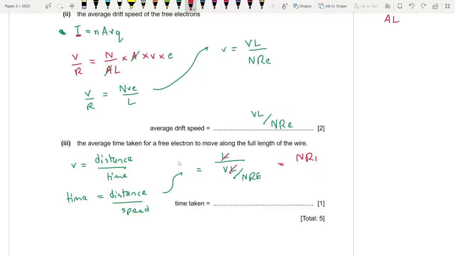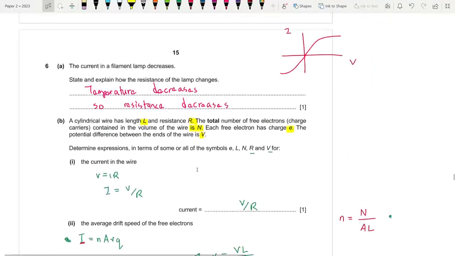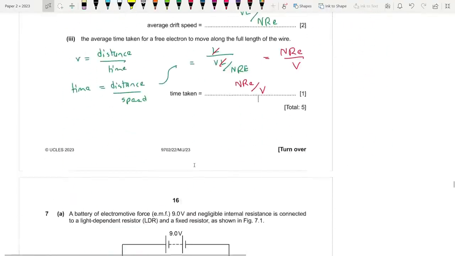NR small e, my bad. NRE by V. That is it. NRE by V. Or RNE by V according to them. Same thing though. Okay? So hopefully you guys got it. Quite a different question, I would say.